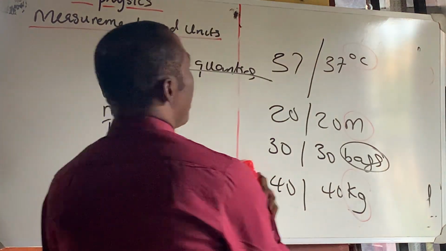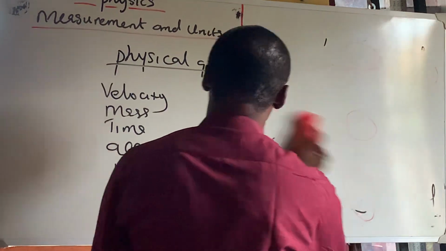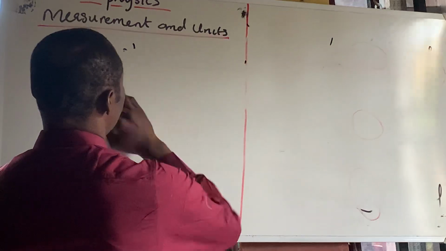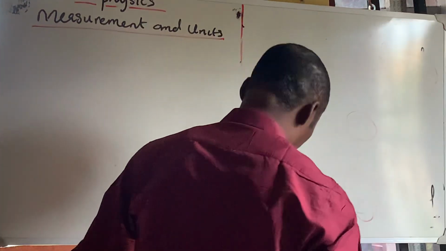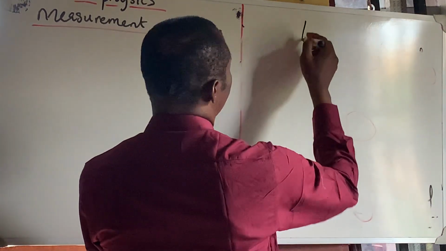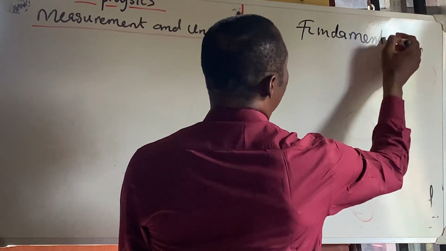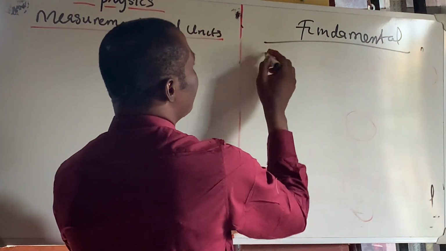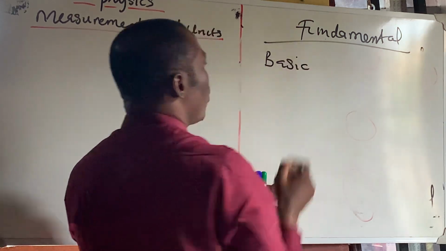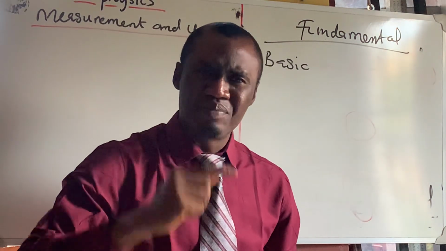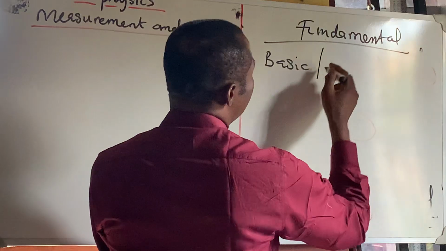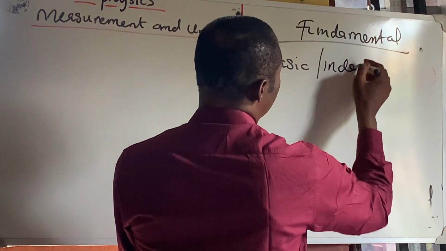Okay, let's talk about the fundamental quantities and derived quantities. If you look at the word fundamental, it means basic, or it means independent.